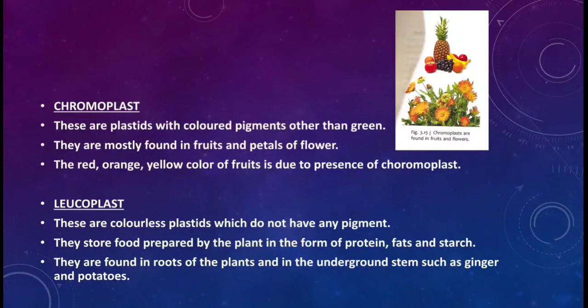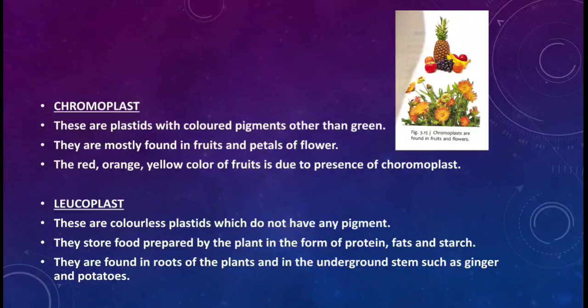Red, orange and yellow color of fruit is due to the presence of chromoplast. Why does a mango appear to be yellow in color? Because which pigment do they have? Chromoplast. Why does a watermelon appear to be red in color from inside? Because they have chromoplast. So remember that.